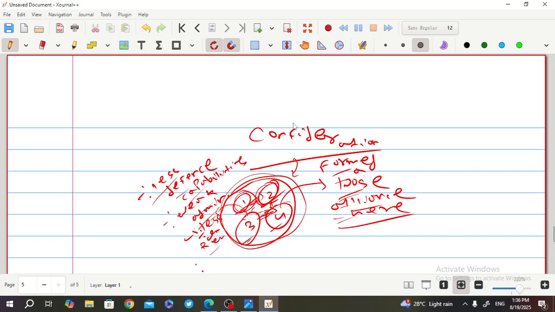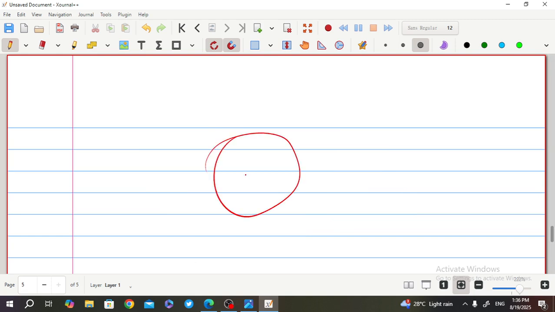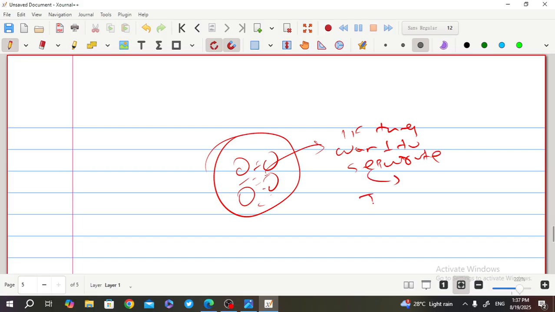If it is a loose alliance, say this is the island, this is 1, 2, 3, 4, and there is a loose alliance between them, then if they want to separate, they can go.